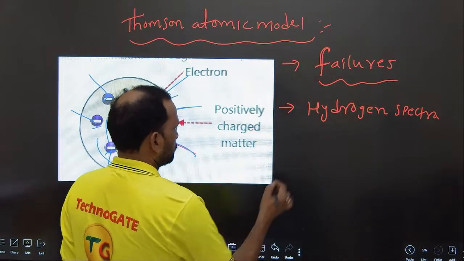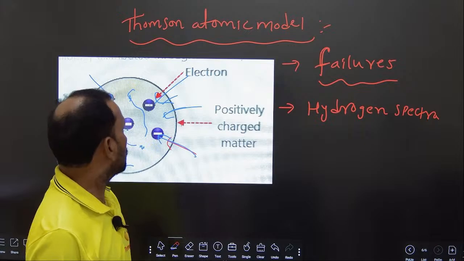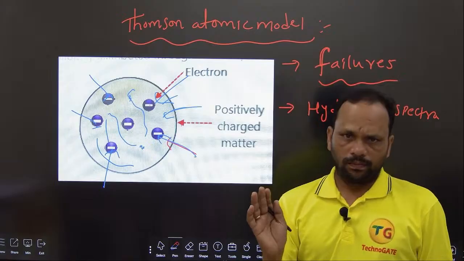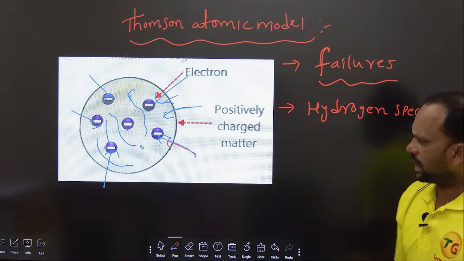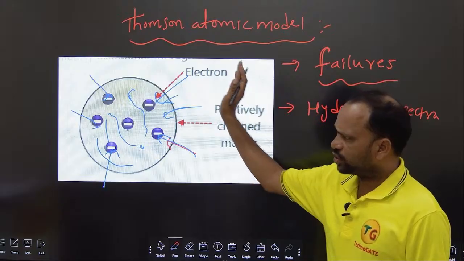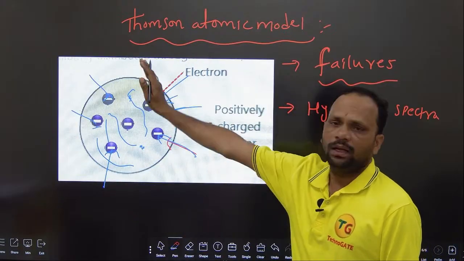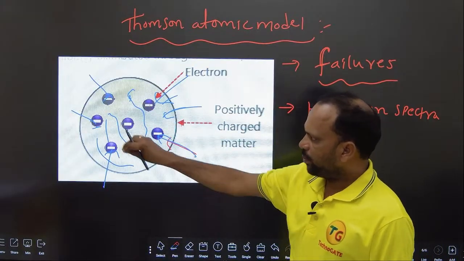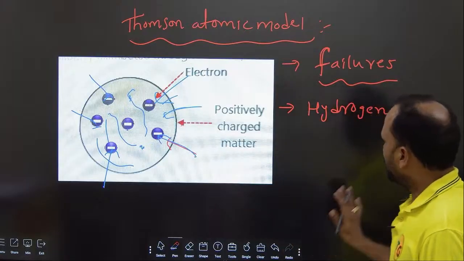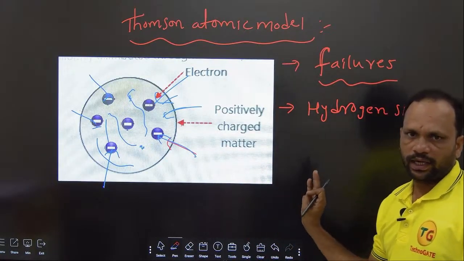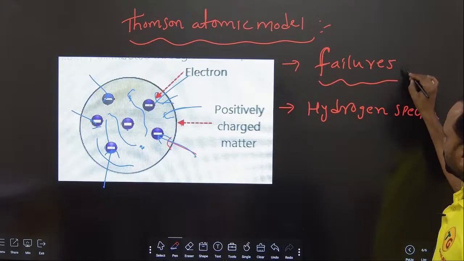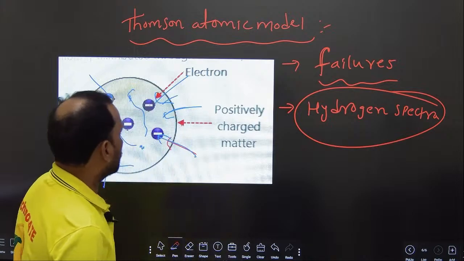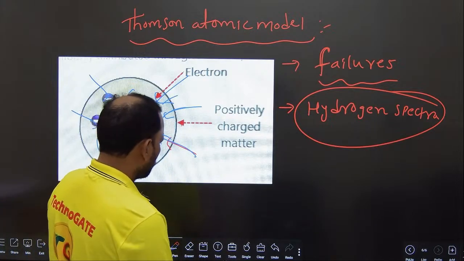So, simply: in the Thomson atomic model, total positive charge and mass are uniformly distributed throughout the atom, and electrons are embedded at particular positions throughout the atom. It explains thermionic emission, photoelectric emission, and ionization, and it does not explain the hydrogen spectra. Right? So this is about the Thomson atomic model. Next.